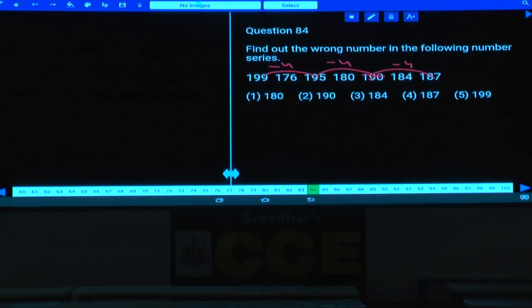Then check out the remaining numbers. 176 plus 4, 180, plus 4, 184. Isn't it? Then what is the wrong number here? 190 is the wrong number and the correct number is 191. That is given in choice 2.